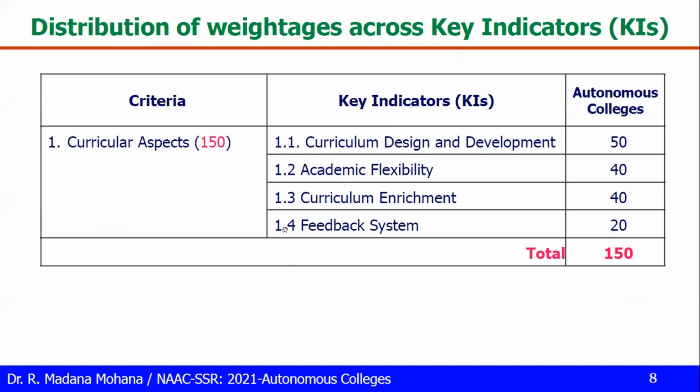Criteria 1, it has 4 key indicators. 1.1, curriculum design and development. So total weightage is 50. Then 1.2, academic flexibility 40. Curriculum enrichment 40. Feedback system 20. Total 150. So these are all the 4 key indicators in criteria 1.